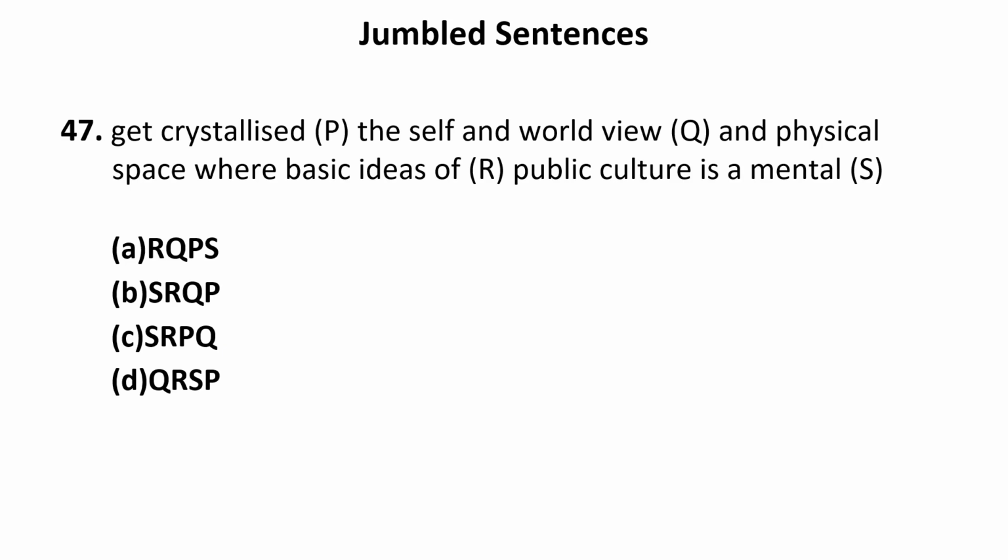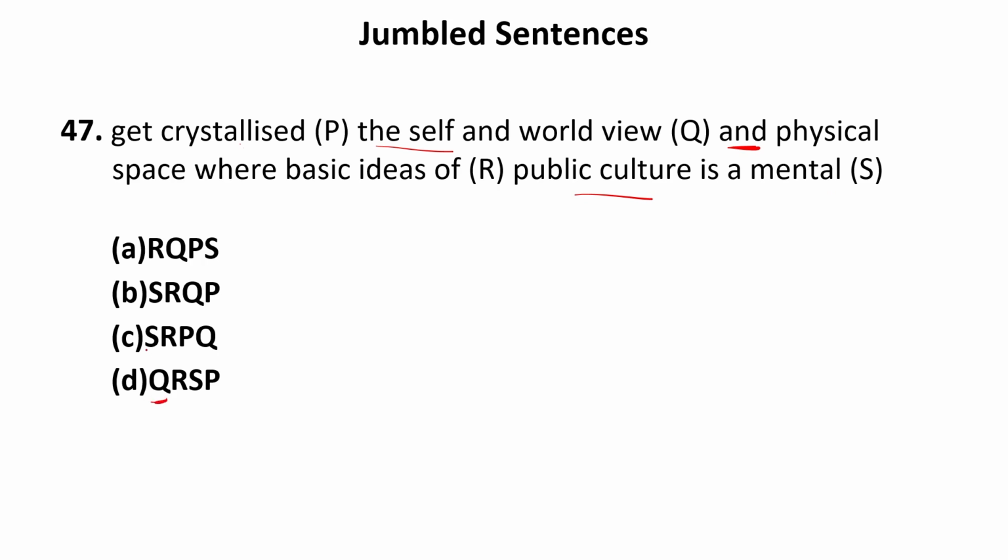Now let us move to the next question, next sentence. Get crystallized. The self and world view and physical space were basic ideas of public culture is mental. Now, if I begin the sentence with "get crystallized", it is not possible. "The self and world view" and "physical space", now "and" cannot begin the sentence. It means we can either begin the sentence using "the self" or "public culture". So either Q or S.